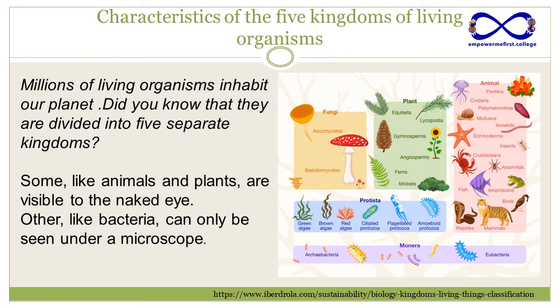Generally, we know that millions of living organisms inhabit our planet. So, did you know they are divided in 5 separate kingdoms? Some, like for example animal and plant, are visible to the naked eye, like a gymnosperm or angiosperm plant, so a big plant, or a big animal. However, there are also other living organisms. Why living organisms? Because they are composed of cells, like for example viruses or bacteria that can only be seen under a microscope. So we need a particular tool, a particular instrumentation, to see bacteria or viruses.